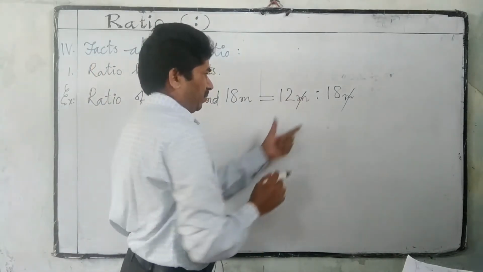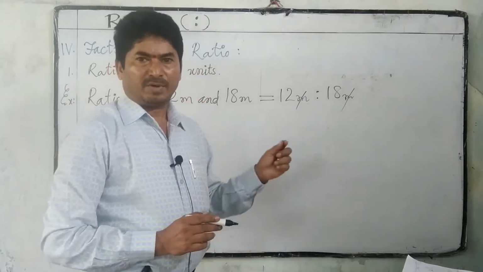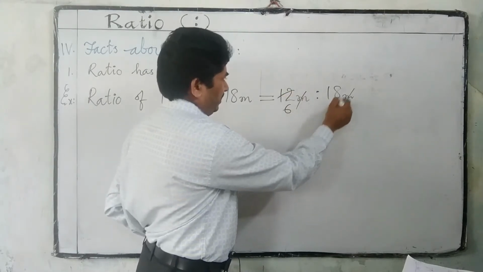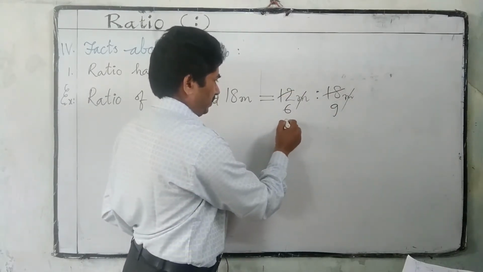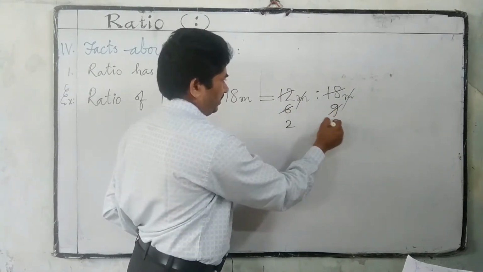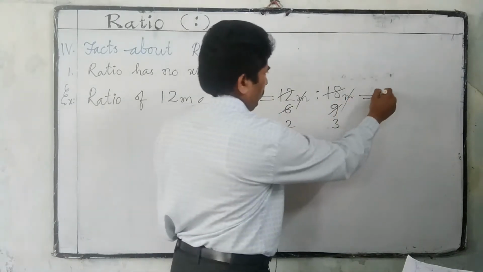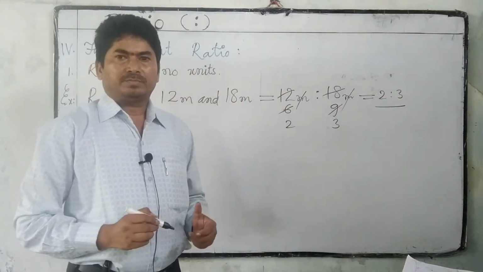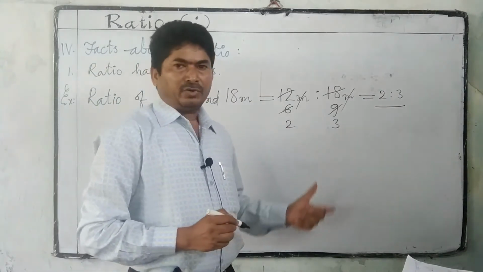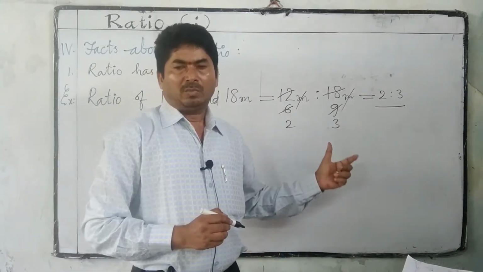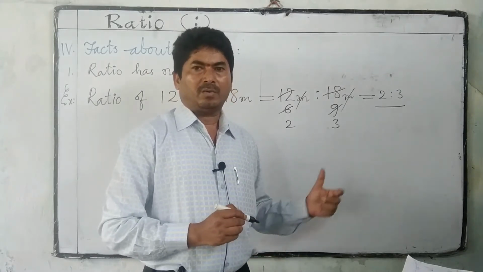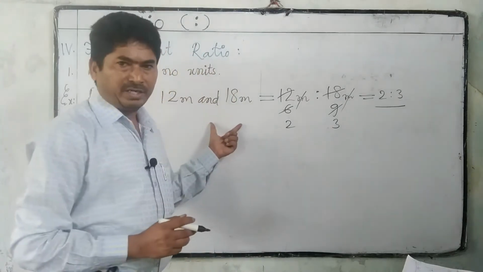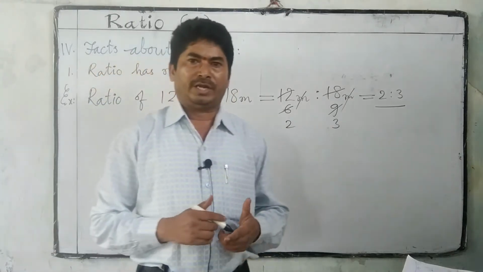Now cancel the numbers taking the common factors. 2 6s are 12, 2 9s are 18; again 3 2s are 6, 3 3s are 9. So the final answer is 2 is to 3. So we understood ratio has no units. They are only numbers. It shows the relation between two quantities in terms of numbers only.